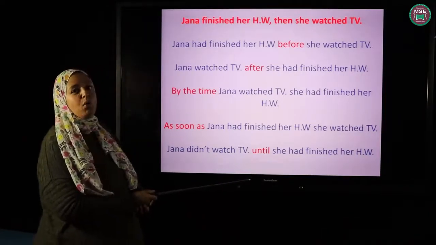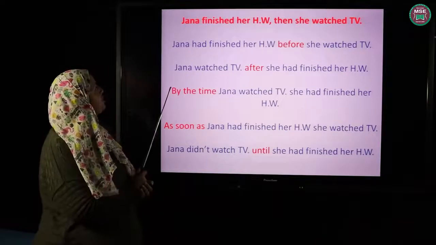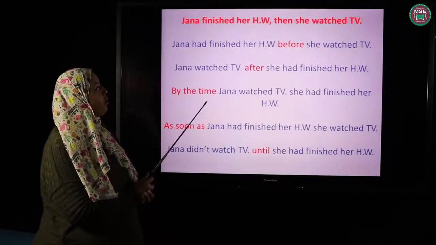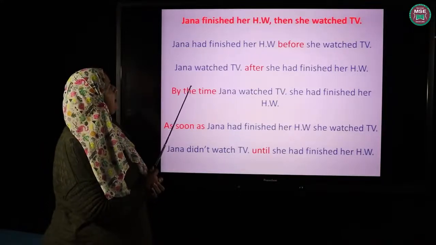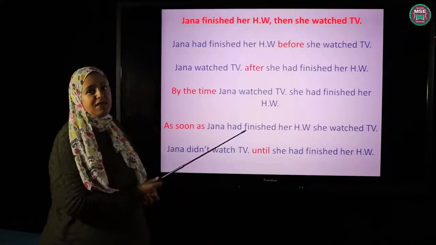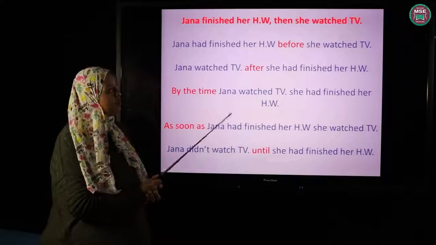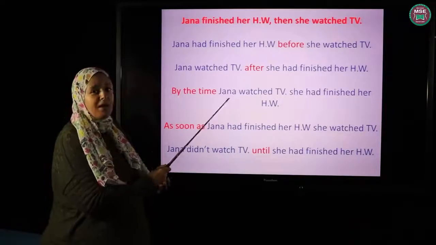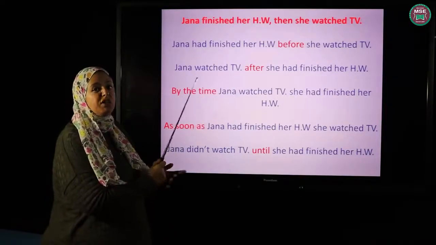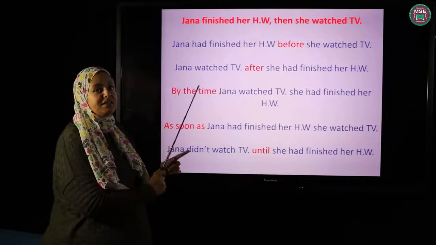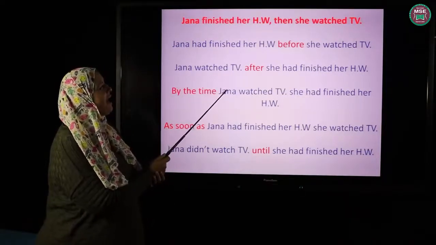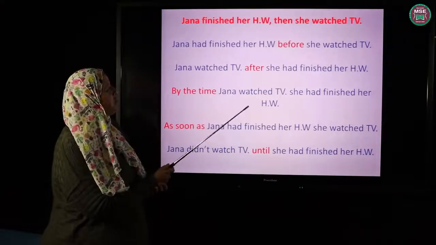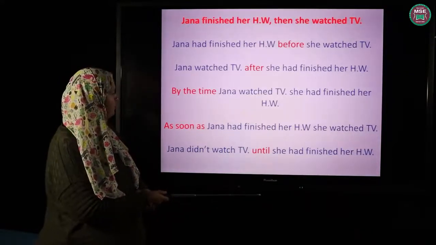Now we are going to use the word before. Jana had finished her homework before she watched TV. After, of course, is the opposite of before. So we are going to form the same sentence, but we are going to switch the place of the action. Jana watched TV after she had finished her homework.